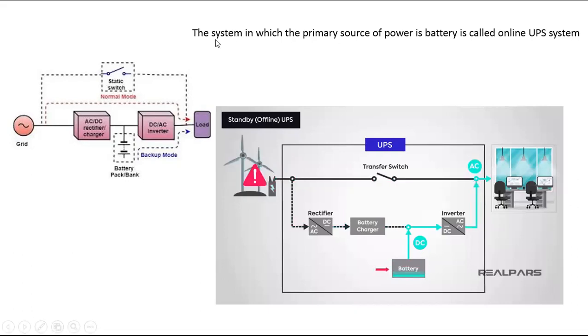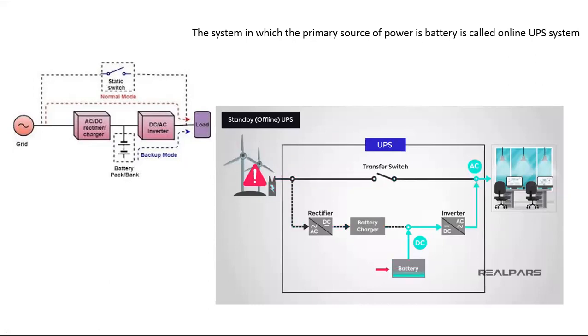Sir, what is an online UPS system? It is the system in which the primary source of power is the battery. That means we are depending on the rechargeable battery. So what we do is, this AC supply is connected to one switch, which is generally closed. Now we have the battery, a rechargeable battery. This AC supply will first charge this particular battery. The battery will understand only DC current. The current which flows only in one direction is called DC current. The current which flows in two directions is called AC current.